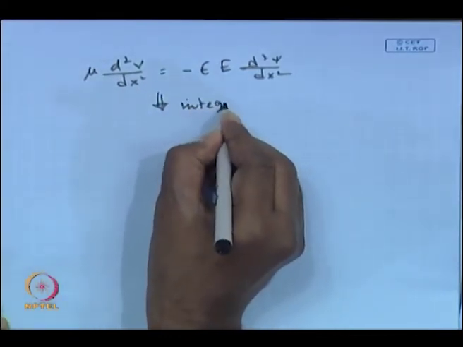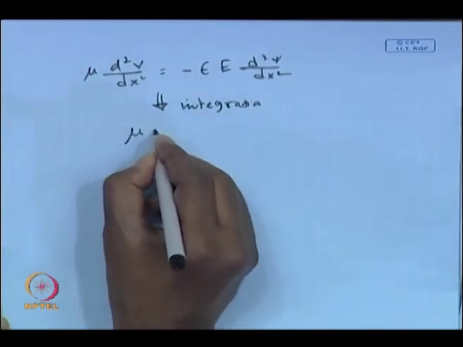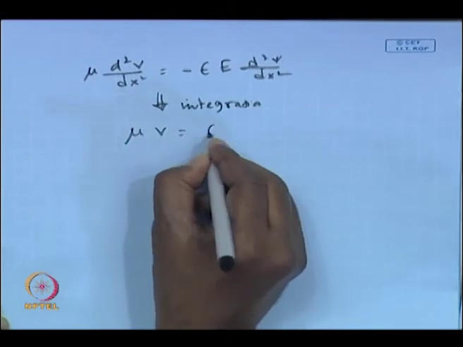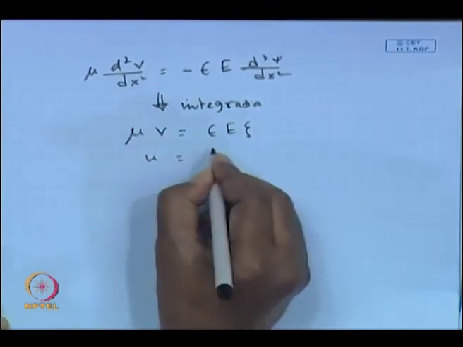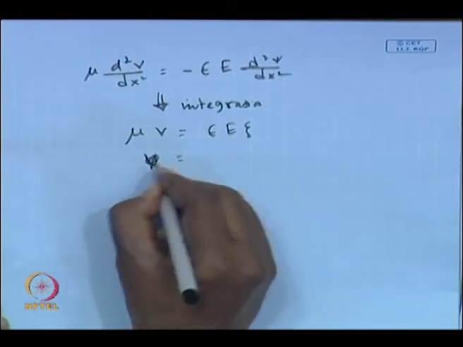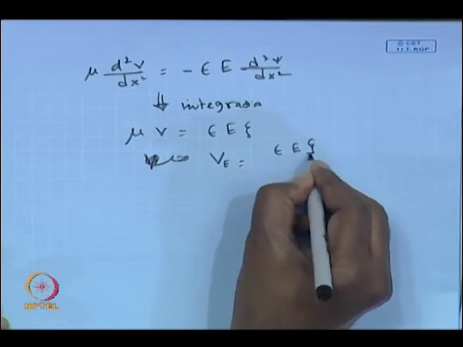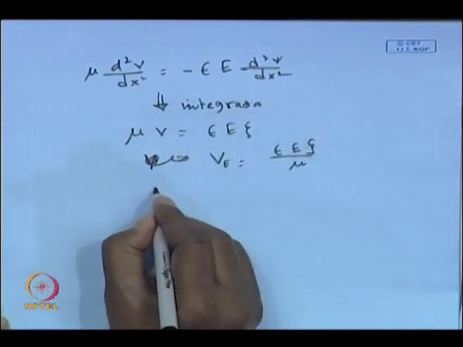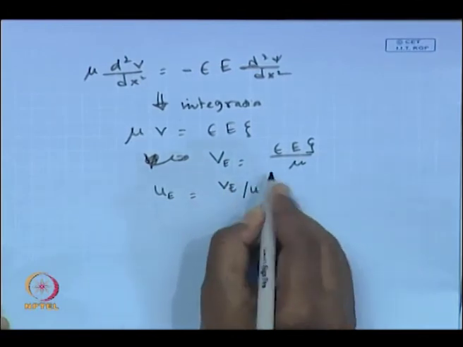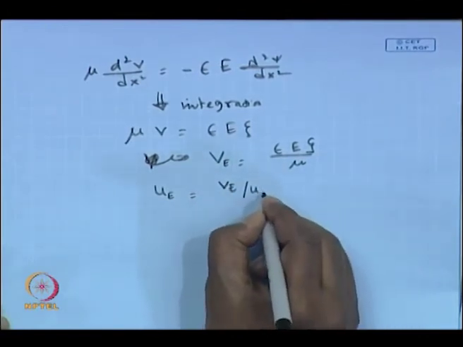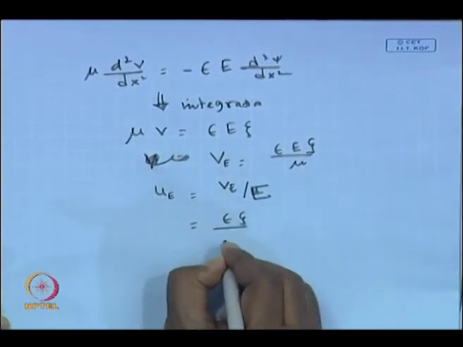Upon integration, you get mu times v equal to epsilon E zeta, so the electrophoretic velocity under this condition becomes epsilon E zeta by mu, and the electrophoretic mobility, V e by E, becomes epsilon zeta by mu.